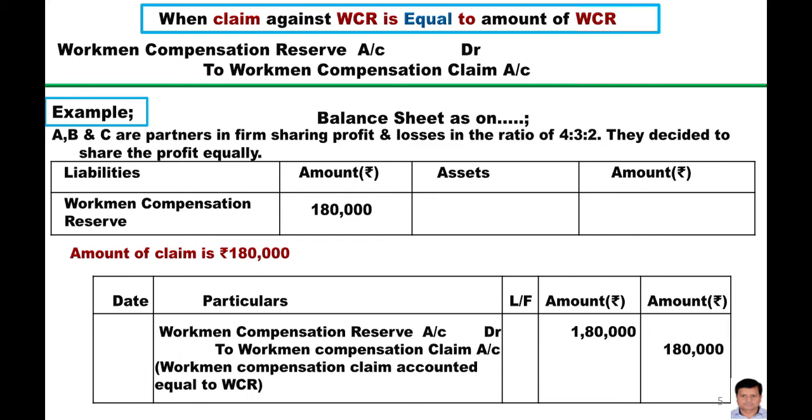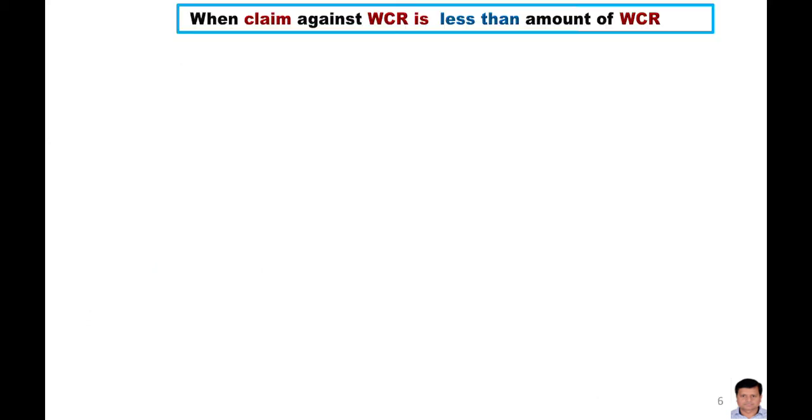Now, this is the third case, when the claim against WCR is less than the amount of WCR, meaning workman compensation reserve. If we apply common sense again, we can easily conclude with the given journal entry. We can easily draw the journal entry.